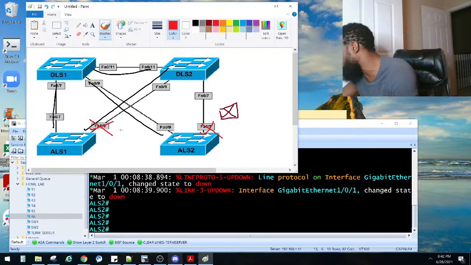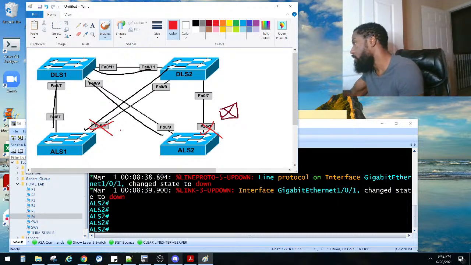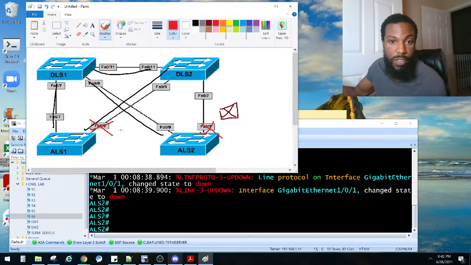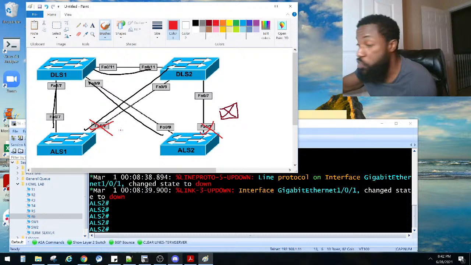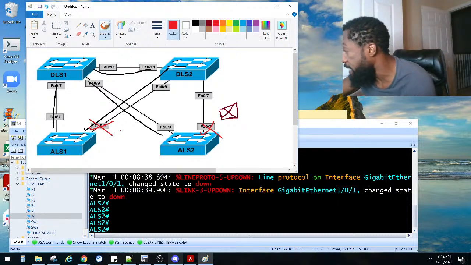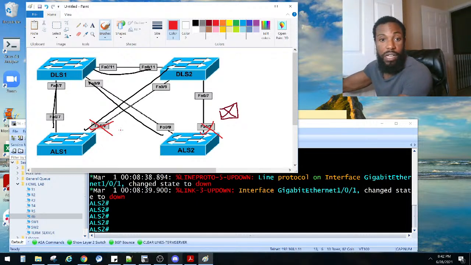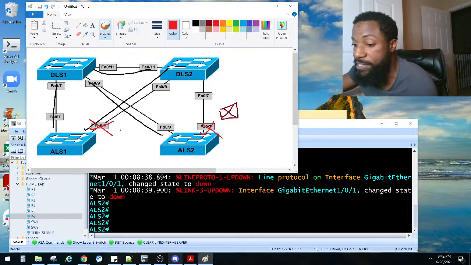So what is this right here? 07 goes to 07 on that guy, so this is ALS 2 and that's ALS 1, because this is 09 that goes to 09 on the first switch. Okay, so this is ALS 2.